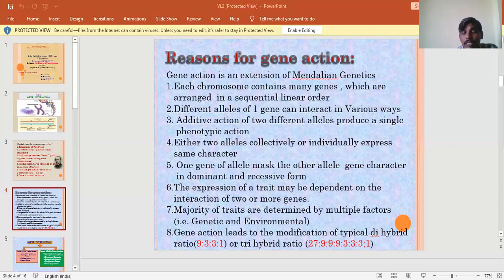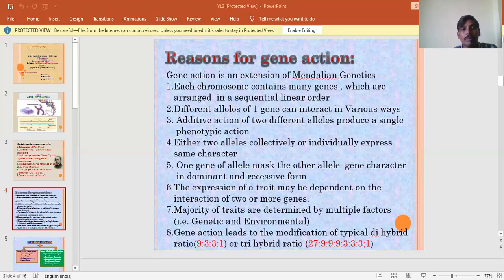This small f gene also inhibits the character of the E gene. So sometimes a dominant gene inhibits the character of another gene. A recessive gene also suppresses the character of the E gene. Such type of action is called recessive epistasis. This is called dominant epistasis. You can just go through that one.